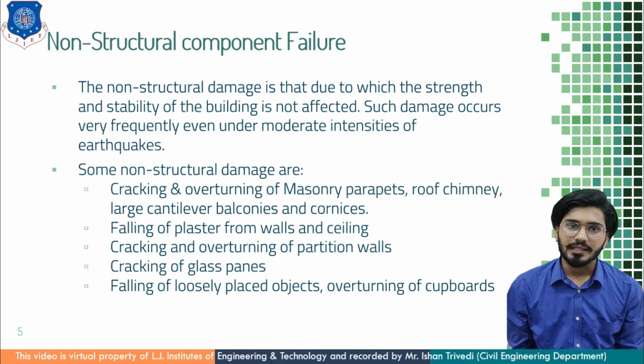So these are the non-structural component failures, which do not affect the strength and stability of the building. So this is the end of the theory on failure mechanism of brick masonry structure.